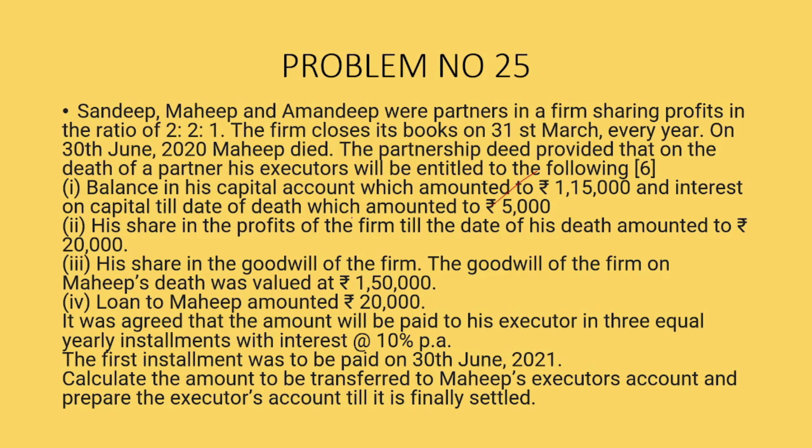His share of profit till the death was 20,000. The share of the goodwill on Mahib's death was valued at 1,50,000. Loan to Mahib amounted to 20,000. It was agreed that the amount will be paid to his executor in 3 equal installments with interest at the rate of 10% per annum. The first installment was paid on 30 June 2021. Calculate the amount transferred to Mahib's executor's account and prepare the executor's account till it was finally settled.